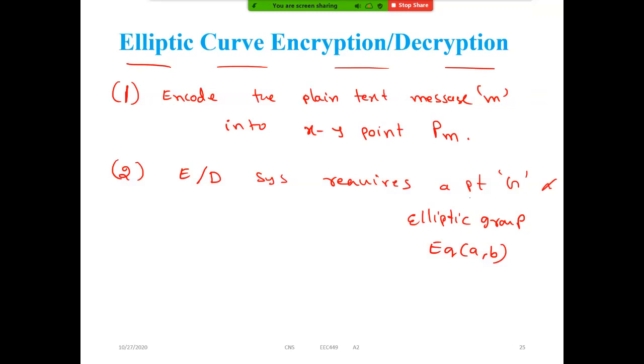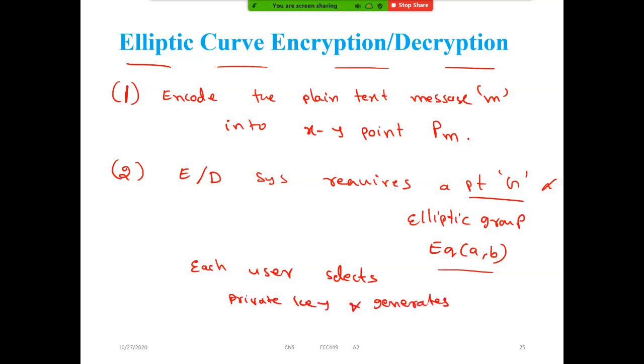So we have to select this point G and EQ of a comma b, n value, then the encryption or decryption, that nA and nB, etc. Now for the encryption, each user selects a private key and generates public keys.